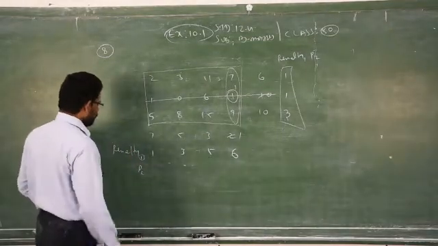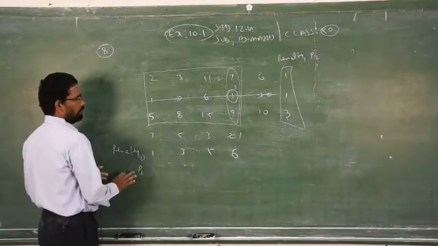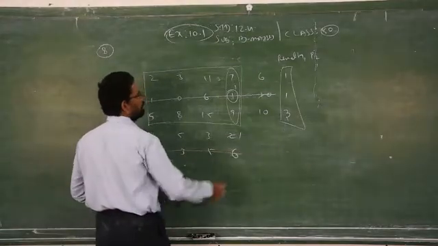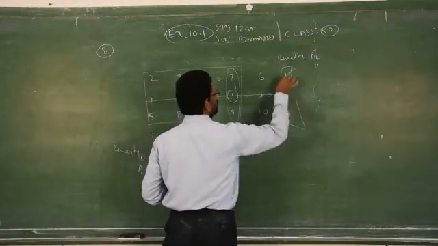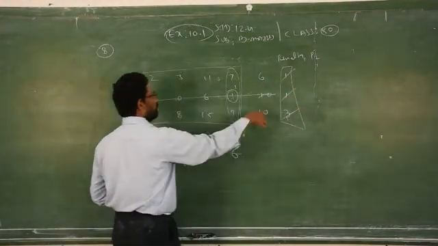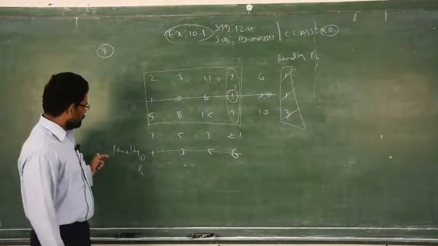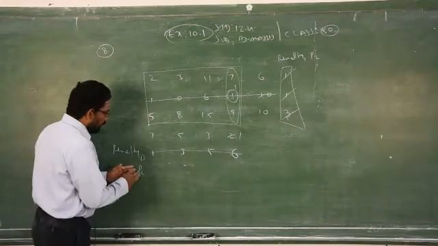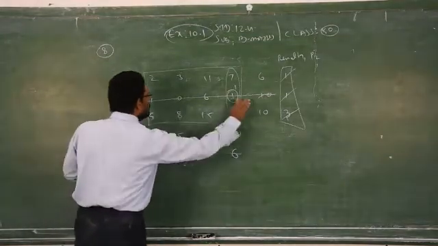Clear? Now this penalty gets over. So you just have to strike out with the pencil. Only the penalty. Don't strike out this one. So I strike out penalty number 1. Now I have to find penalty number 2 after eliminating this row.